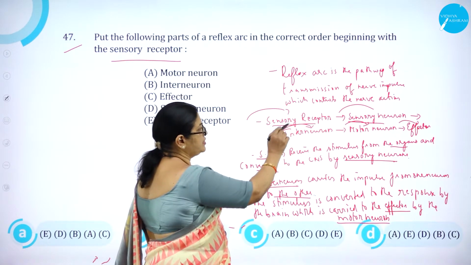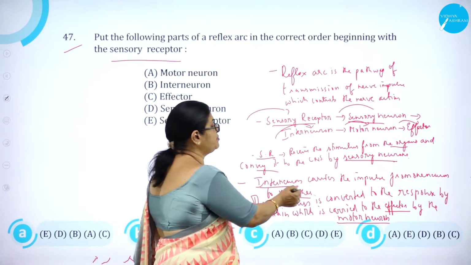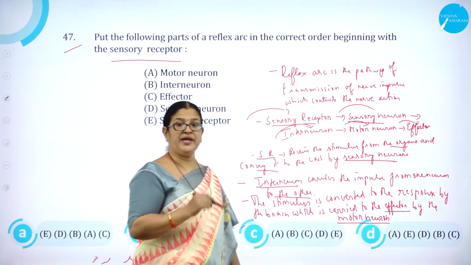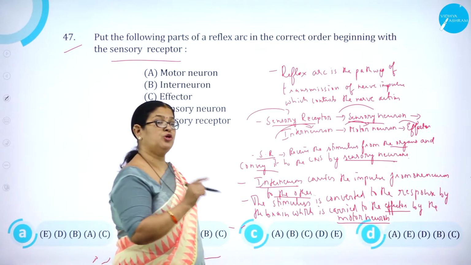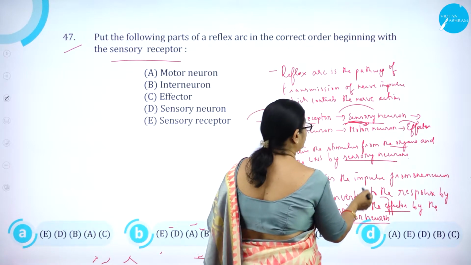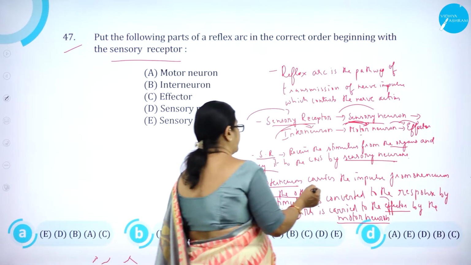Thereby, the stimulus is converted to the response by the brain, which is carried to the effector by the motor neuron. So it will go from motor neuron to effector.